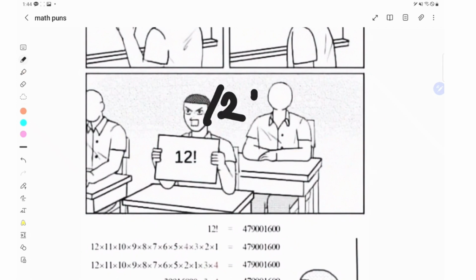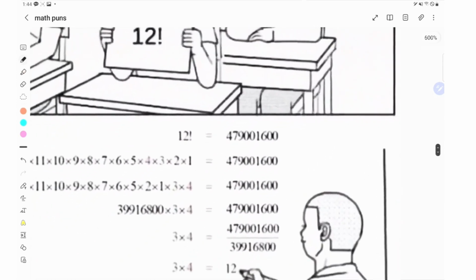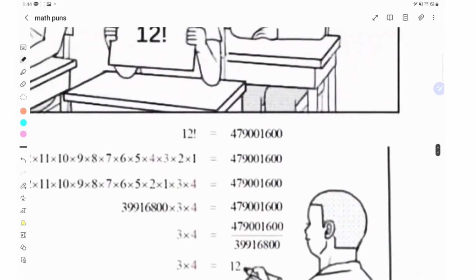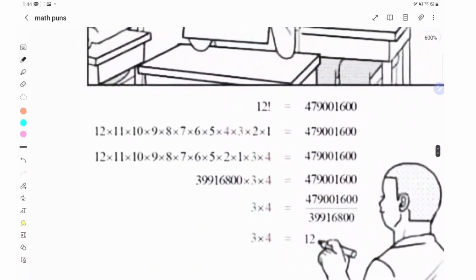So it becomes 12 factorial, which becomes a very big number that is really hard to say, but if I read it, it is 479,001,600. So 12 all the way to 1 is 479,001,600, and 12 times 11 times 10 all the way to 5 times 2 times 1 times 3 times 4 is 479,001,600, which means that